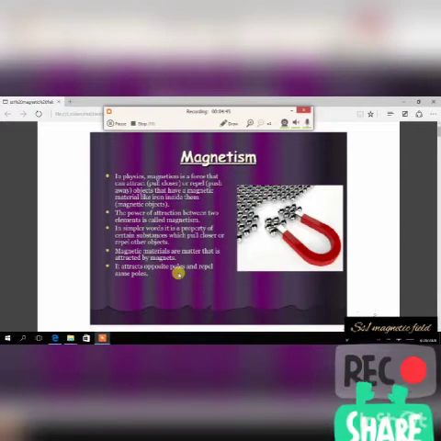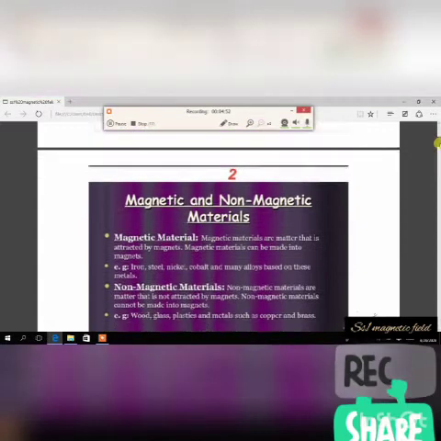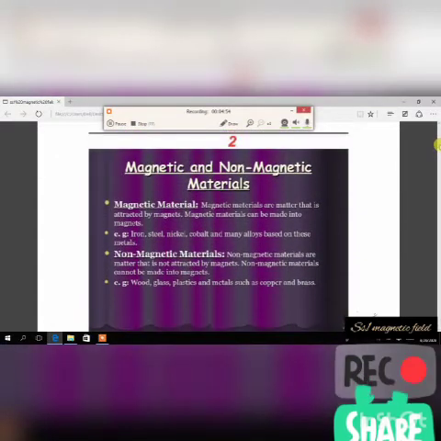So I think moving on to the next slide. I think we are done with magnetism like that. So moving on to the next slide. Okay, magnetic and non-magnetic materials.